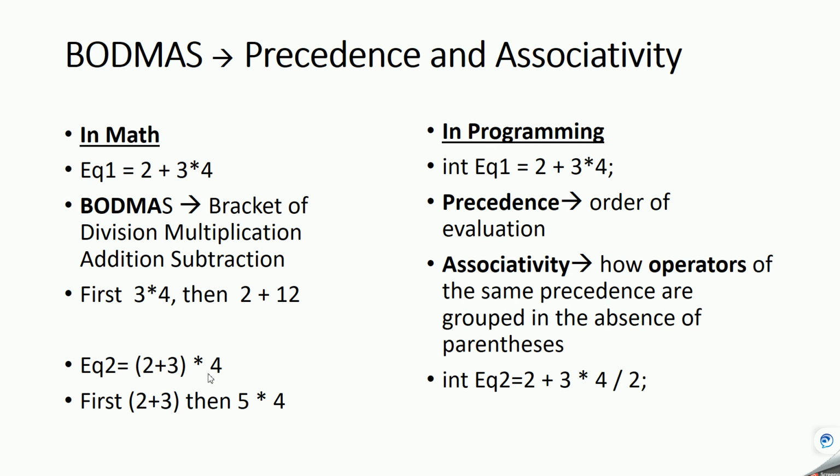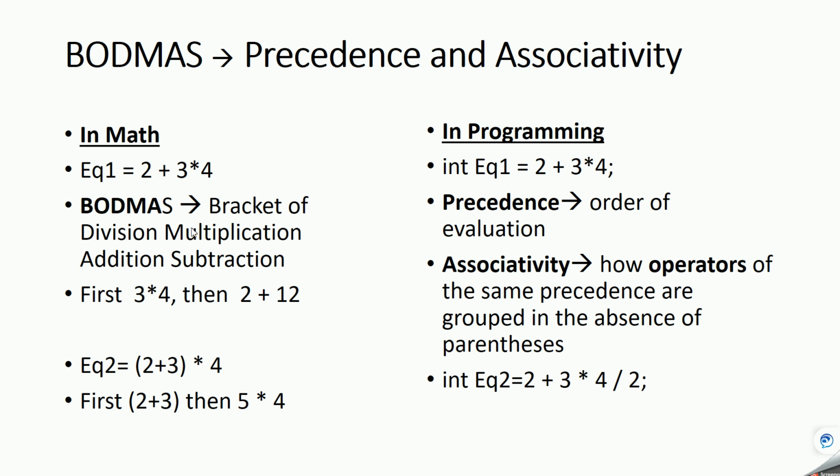Similarly, we have another expression like this: 2 plus 3 in bracket into 4. Whatever is there in the bracket will get evaluated first, as this rule says. So 2 plus 3 will be 5, and then we will have multiplication by 4. So in this case, the result will be 20.